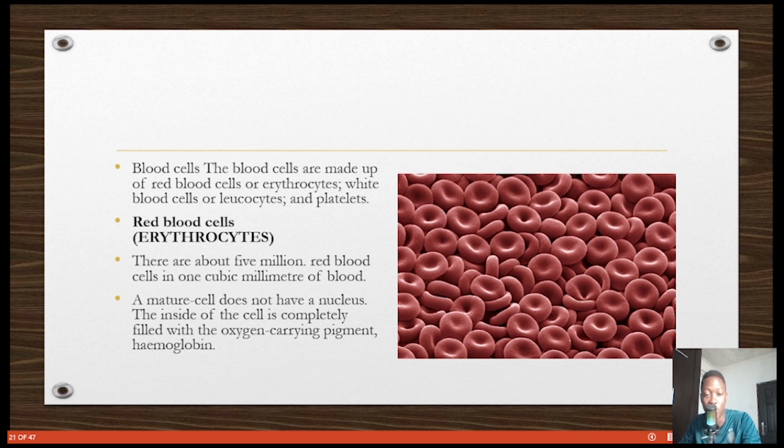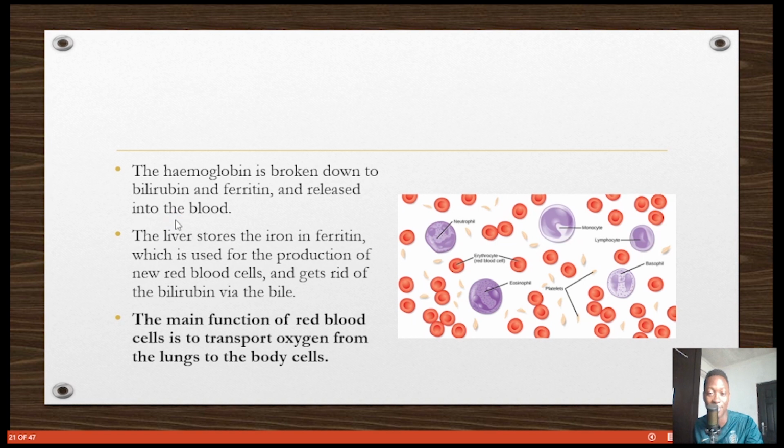All they do is transport oxygen. There are about 5 million red blood cells in 1 cubic millimeter of blood. Note, a mature red blood cell doesn't have a nucleus; all that is in the cell is this oxygen-carrying pigment called hemoglobin, which makes our blood red. It is very plentiful, about 5 million in just 1 cubic millimeter of blood, and that's why our blood is red. This is what does the job of carrying oxygen everywhere in the human body and in the closed circulatory system as we have it. Red blood cells are also called erythrocytes.